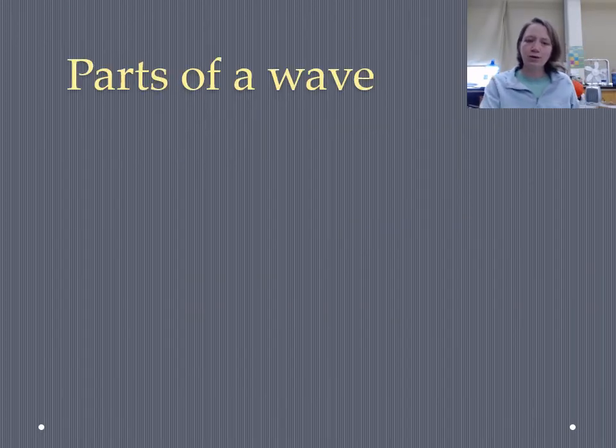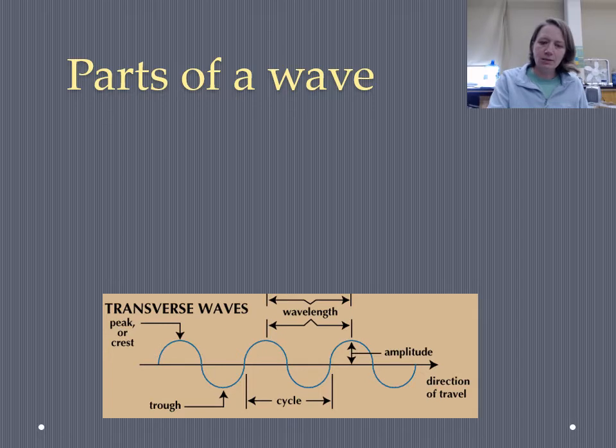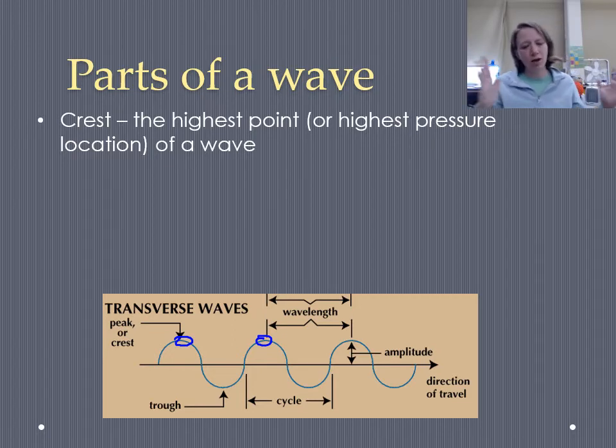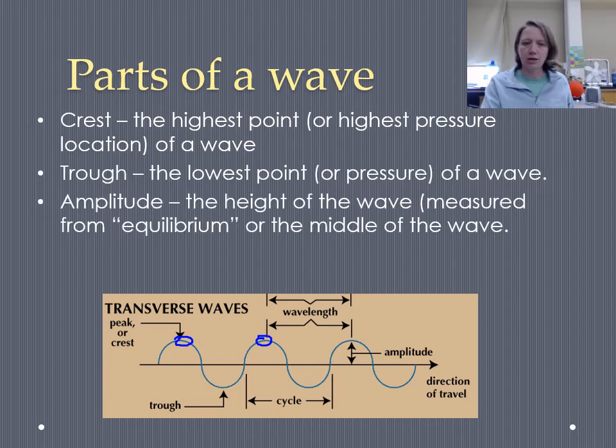Before we go much further into waves, we want to talk about some vocabulary about the parts of a wave. So if this is a picture of your typical transverse wave, we are going to define the crest of that wave as the tip top of each one of those wave pulses. So those blue locations shown are the crests. If you were talking about a longitudinal wave, it would be the areas where we have the highest pressure, where that medium is really close together.